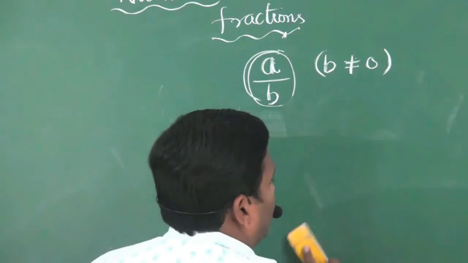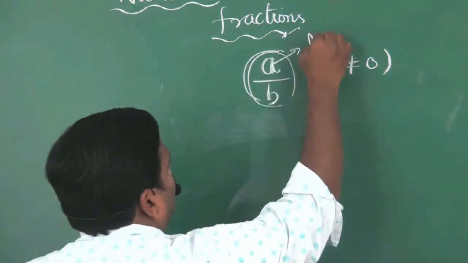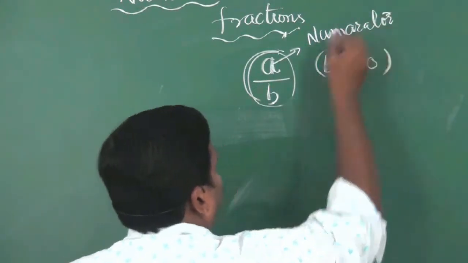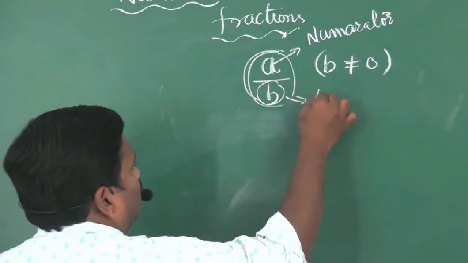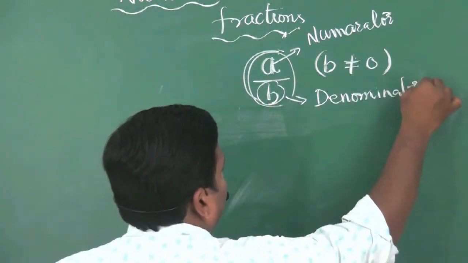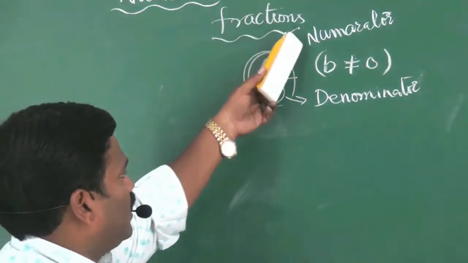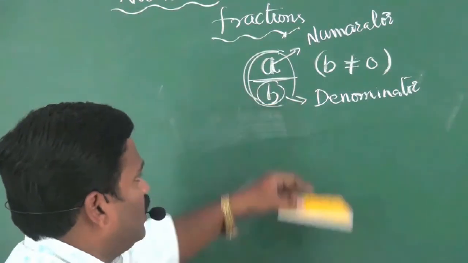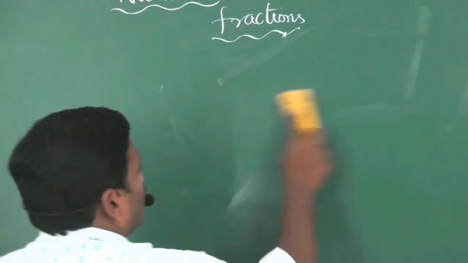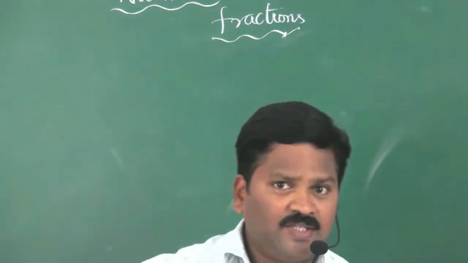In a fraction we have two parts. This part is called numerator and this part is called denominator. The upper portion is called numerator and the lower portion is called denominator. Now we'll discuss the types of fractions.